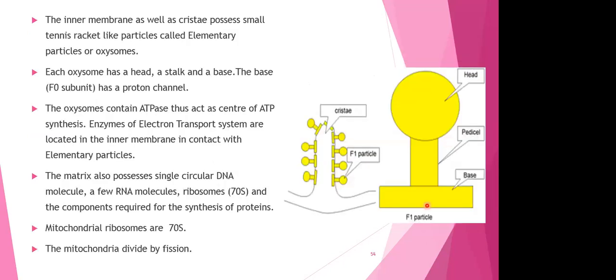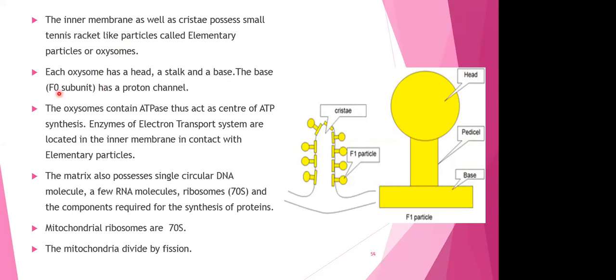This is the thing that I'm telling you. Head, stalk, or it's called the pericell, and this is the base. Now, the inner membrane as well as the crista possesses small tennis racket-like particles called the elementary particles, or they are called the oxysomes. Each oxysome has a head, stalk, and base.